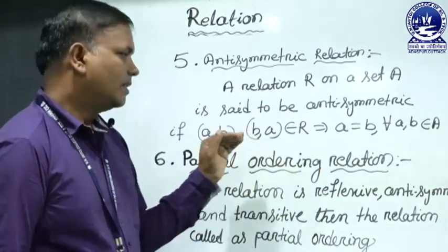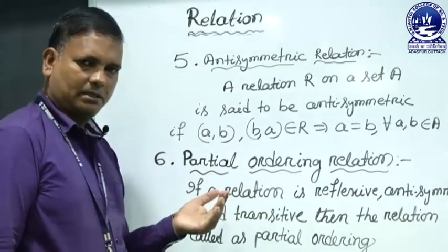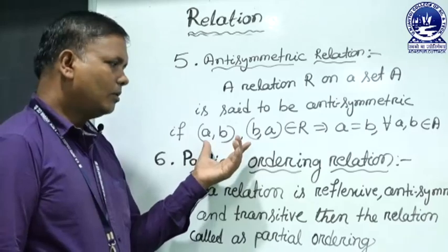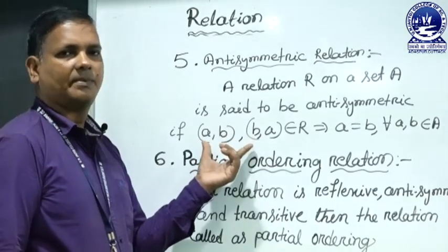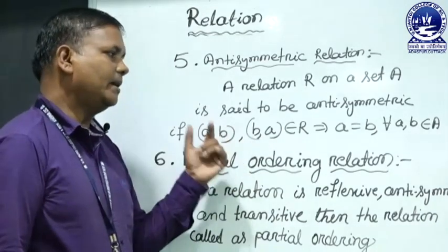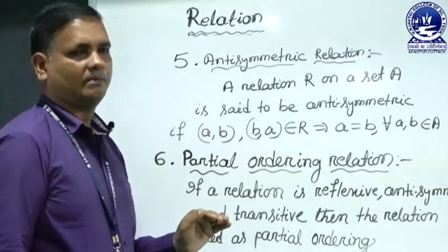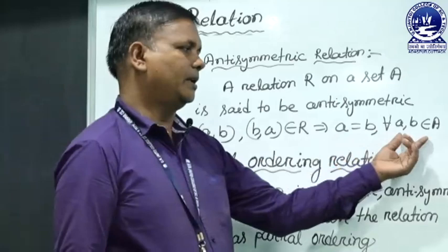In other terms, there are no opposite elements present. If (a, b) and (b, a) are present, then the two elements must be the same for any arbitrary element of a set A.